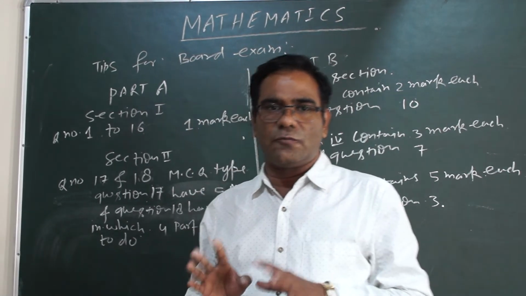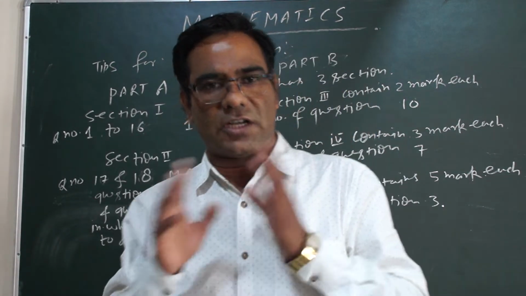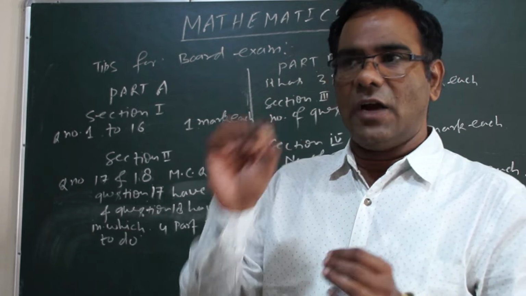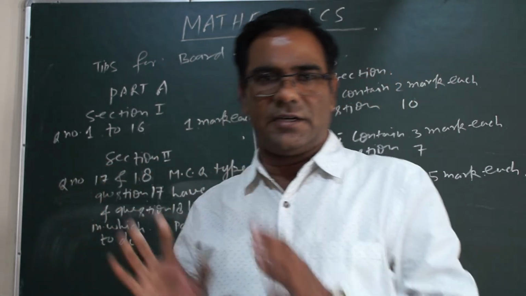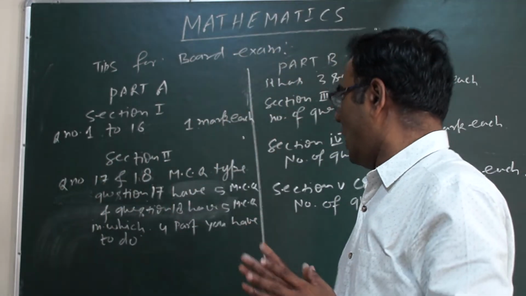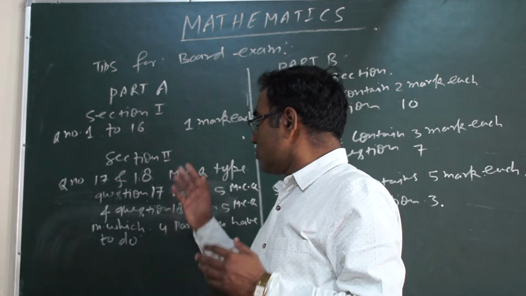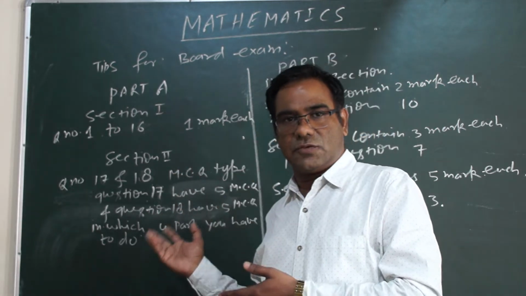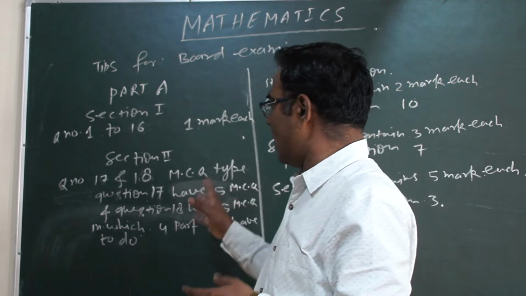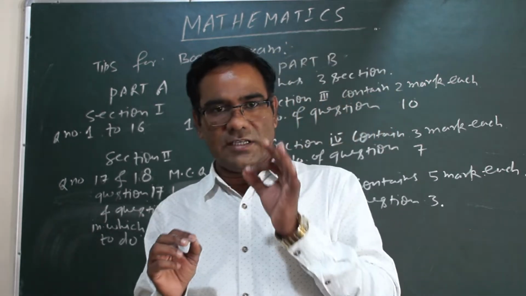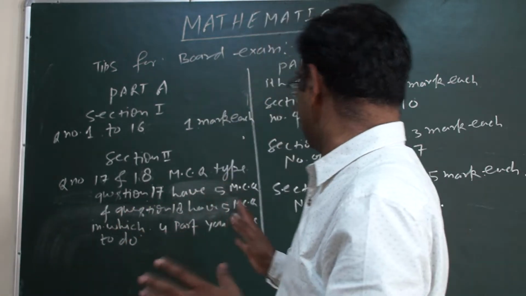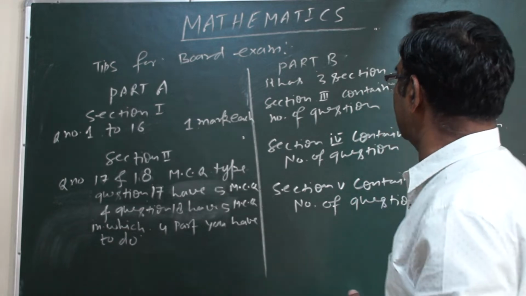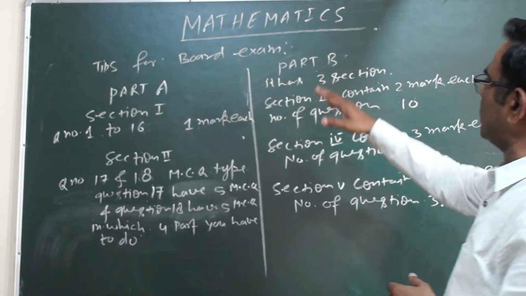If there are four options, whichever option is correct, you will write that, and what the answer is, this also you have to write. In all that part there is no need to show the method you applied to get the answer. Just directly write which one is the correct one. So you will do this in the second part of part A, and now come to part B.